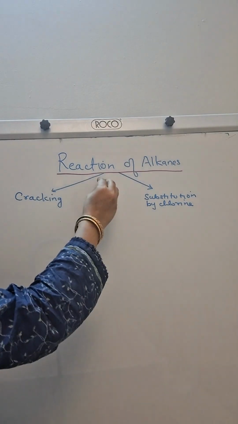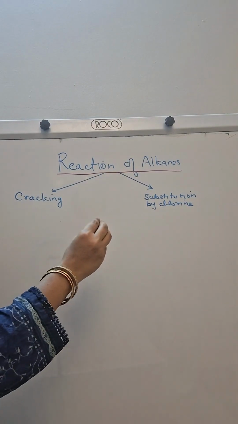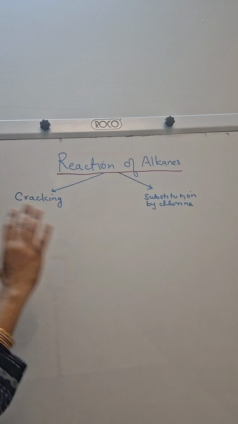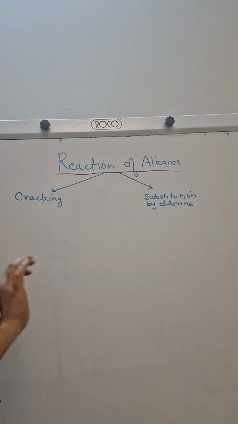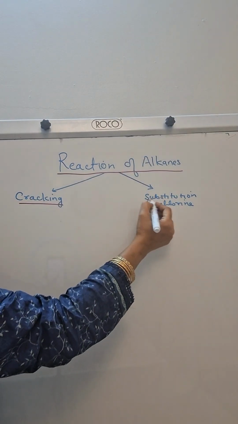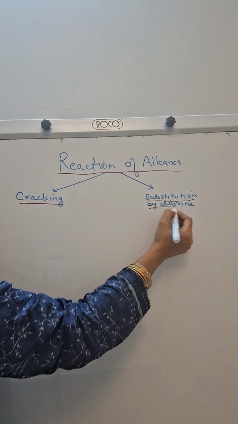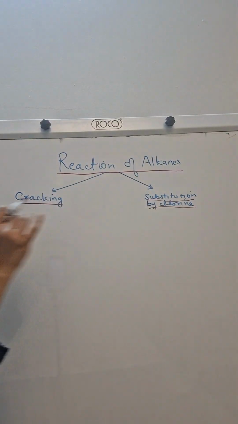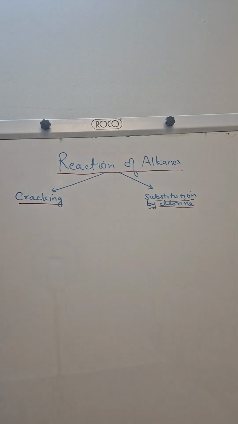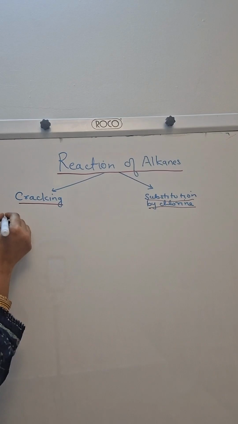Today we will understand reaction of alkanes. Okay. In the previous classes we have already understood that alkanes are generally unreactive. They are not very reactive because they are saturated and they have carbon-carbon single bond, which is very strong bond. Okay. So now there are only two reactions which we will study under this section: cracking and substitution by chlorine. Okay, so let's start with substitution by chlorine.